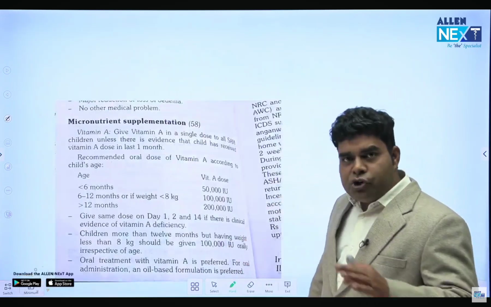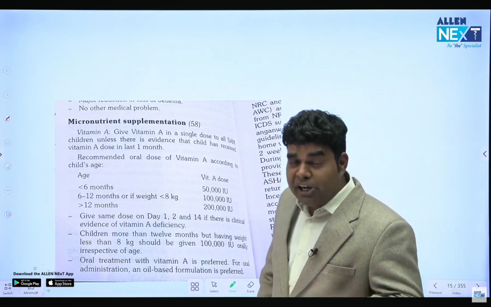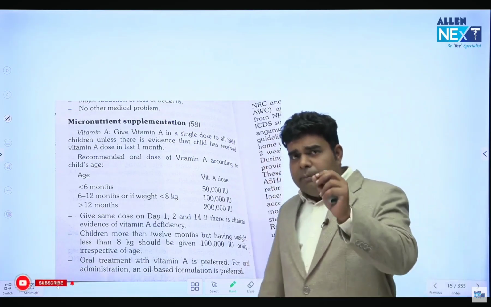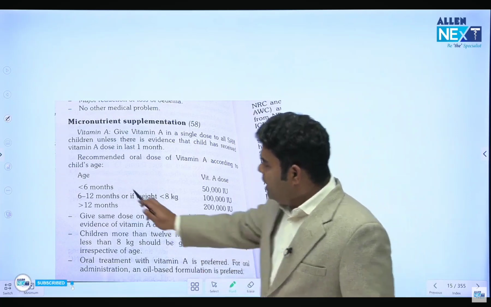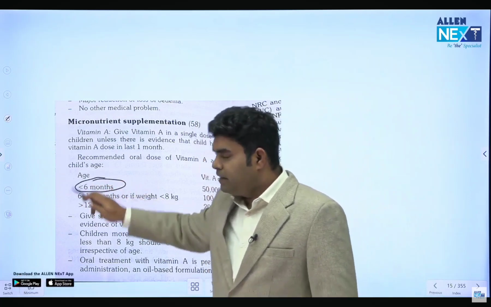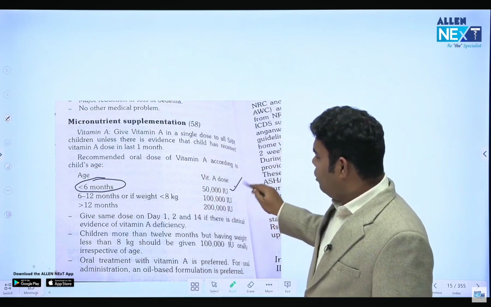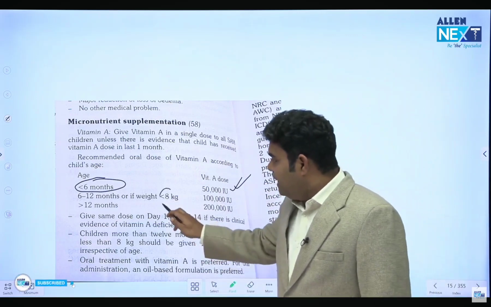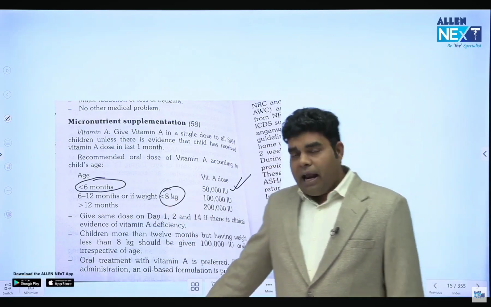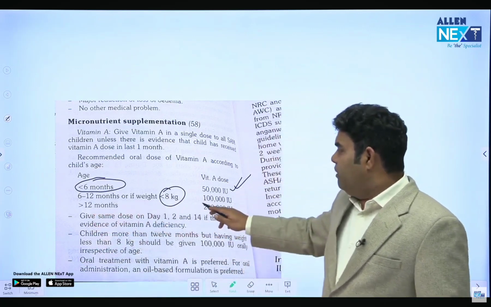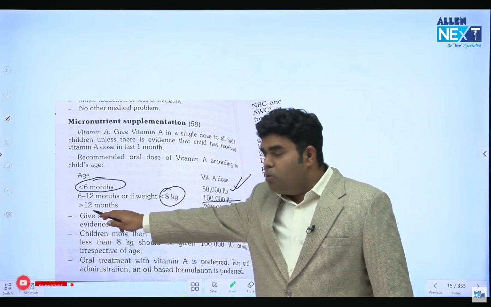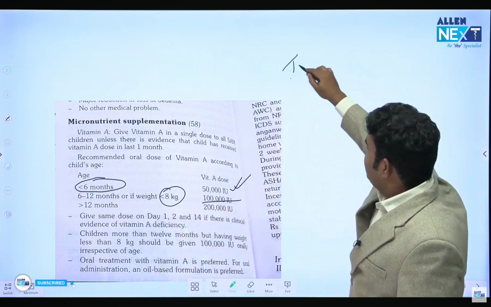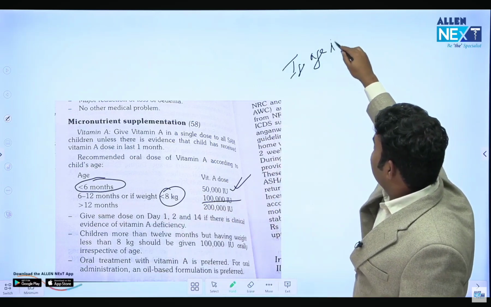There are a lot of questions which they are asking from vitamin A supplementation and dose. Let me tell you one extra point here: if the age of the child is less than 6 months, then vitamin A given is 50,000 international unit. If the weight of the child is less than 8 kg and age is less than 12 months, we give 1 lakh.